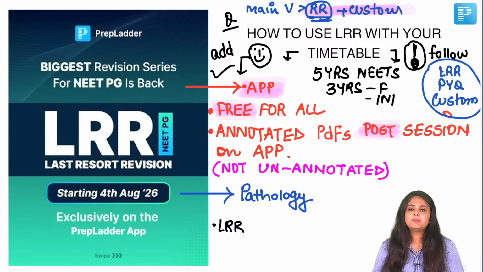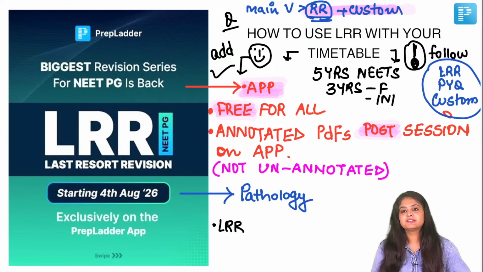Sometimes an update happens. Maybe you did the 2025 PDF, and maybe in 1 year there are subjects like PSM where updates are happening every 24 hours. Imagine the number of updates that must have happened in 1 year. Same goes for OBGY. A lot of updates have come up. Maybe Path and Micro in this 1 year don't have too many updates, 1 or 2 max, but other subjects have a lot. So for those subjects, you can just scan through the PDF to see has any rate changed in PSM, has any new Yojana come up, has any new guideline for management of patients in OBGY come up. Only those pointers you can scan through. Otherwise, you don't need to change your source.